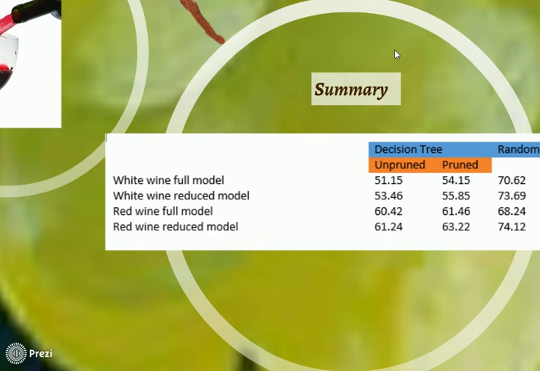The next classification algorithm which we carried out is the random forest. The random forest has the advantage of overcoming the overfitting which happens in the decision trees. As a result, we got an accuracy of 74% in the red wine reduced model and 73% in the white wine reduced model.